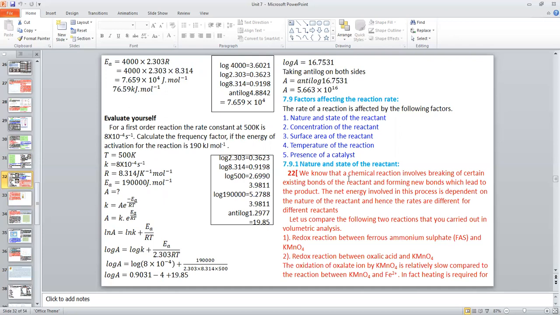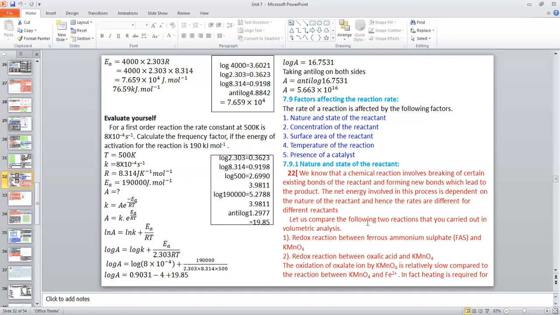We know that a chemical reaction involves breaking of certain existing bonds of the reactant and forming new bonds, which leads to the product. The net energy involved in this process is dependent on the nature of the reactant, and hence the rates are different for different reactants.